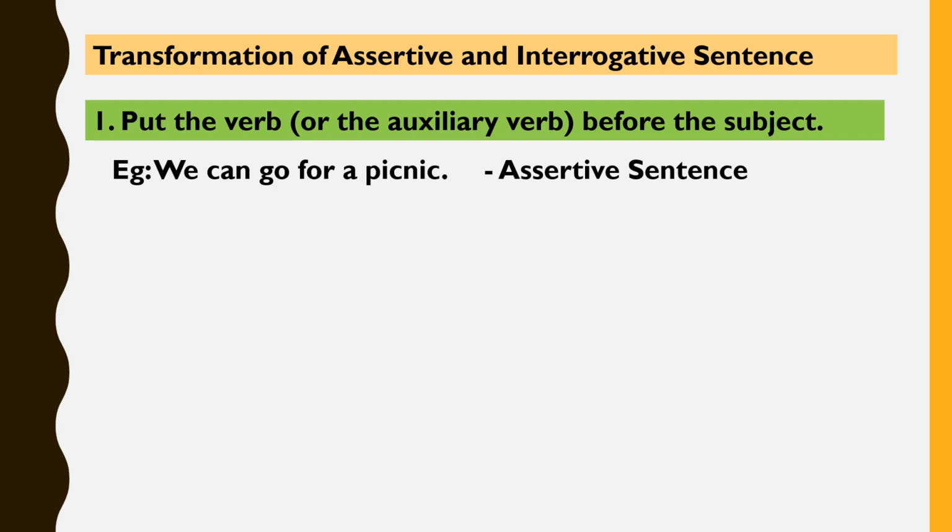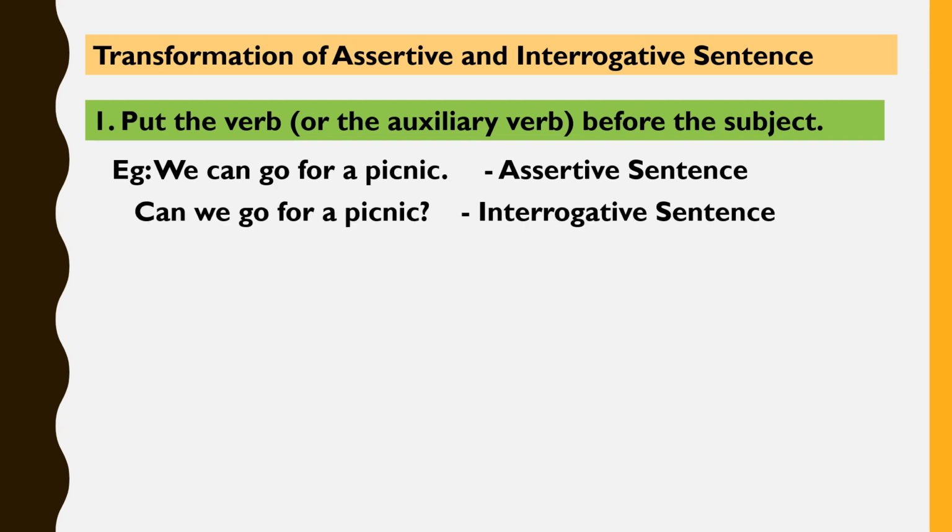This is an assertive sentence. When we transfer from assertive to interrogative, we will place the auxiliary verb before the subject. Which is the auxiliary verb in this sentence? Yes, it is the word can. When we interchange into an interrogative, our sentence will be: Can we go for a picnic?